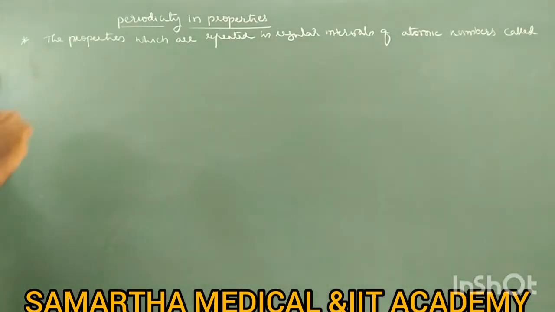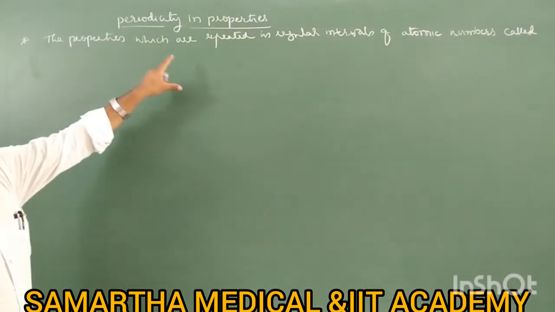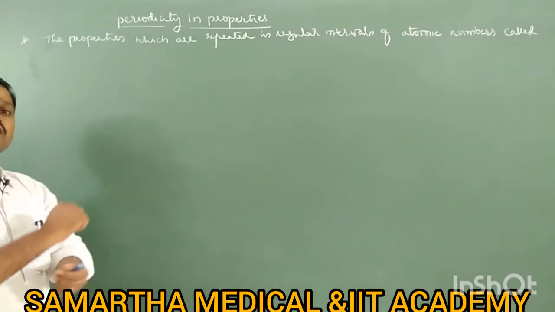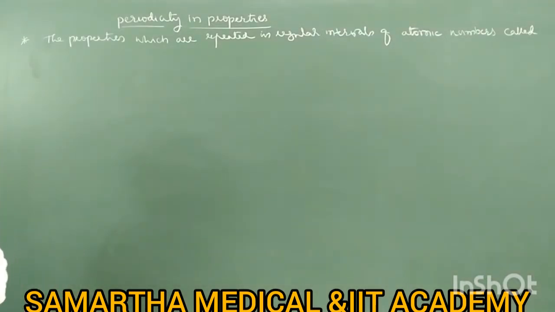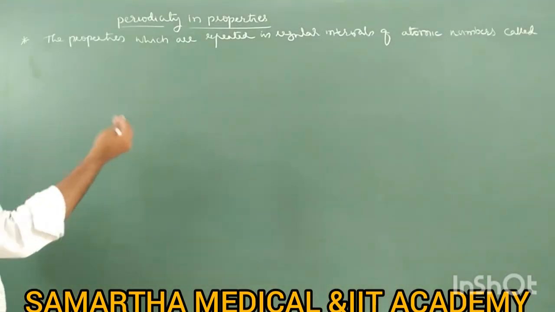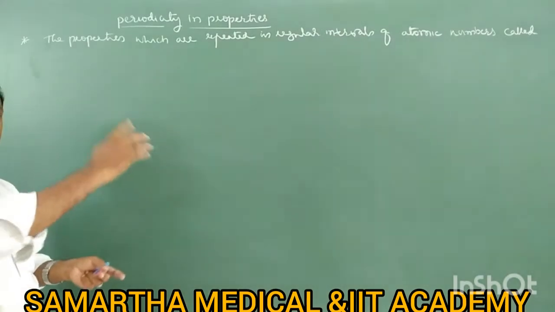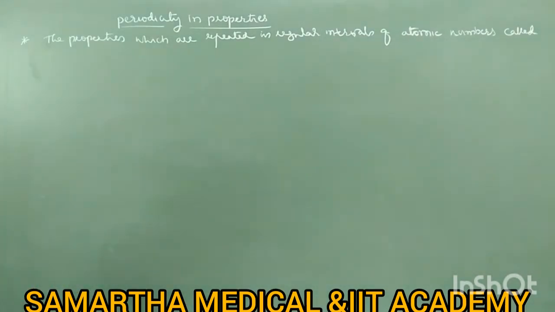Okay. Right. So here the meaning of the definition is, the properties which are repeated in regular intervals of atomic numbers, those properties are repeated. Such properties are called periodic properties or periodicity in properties.